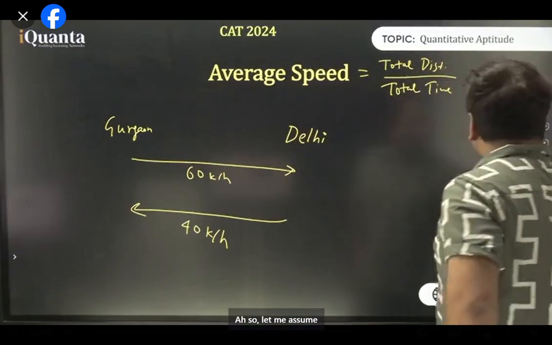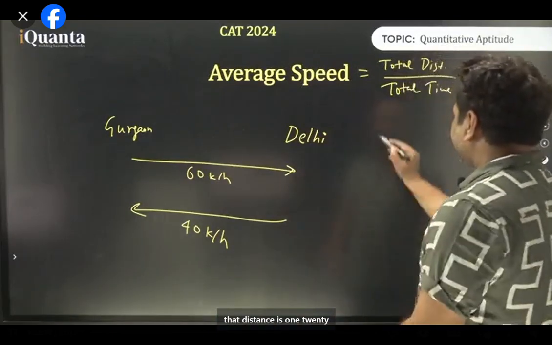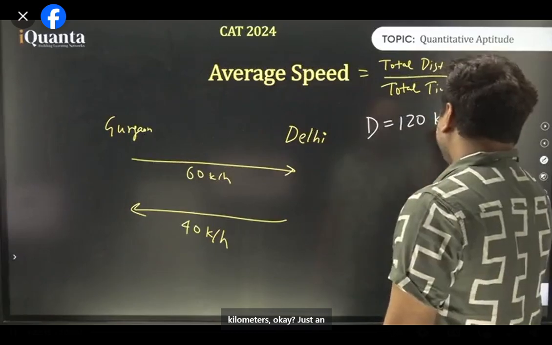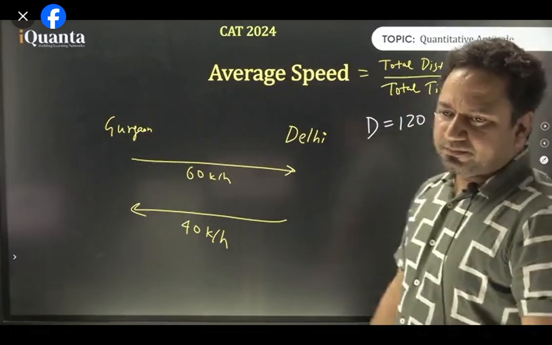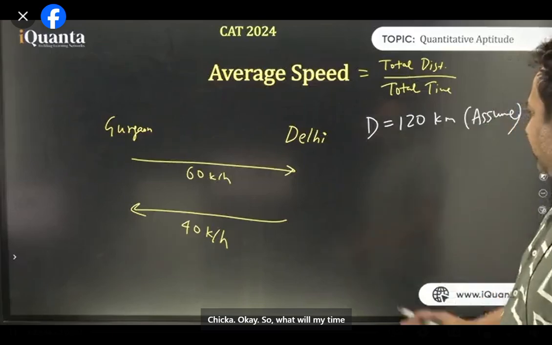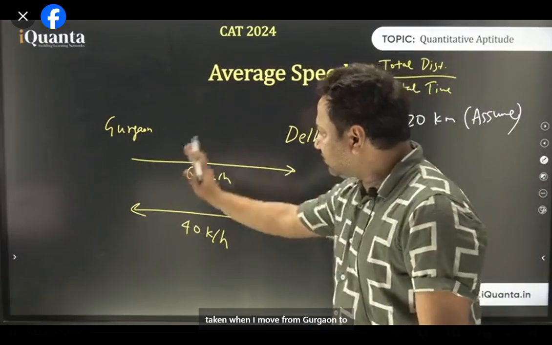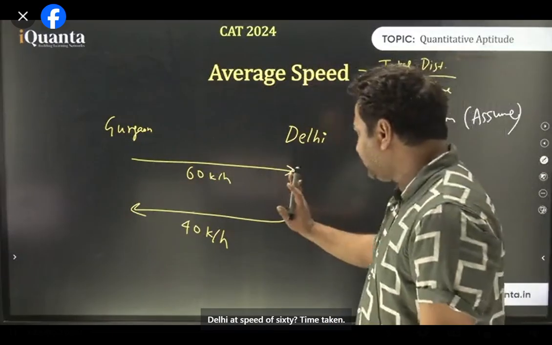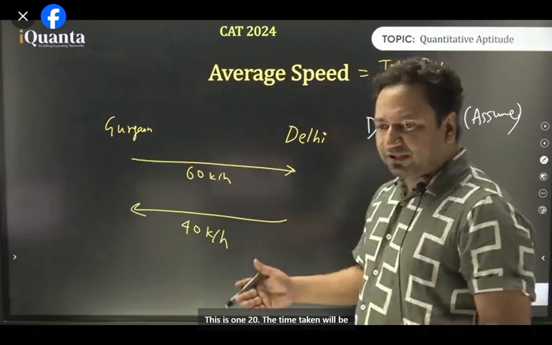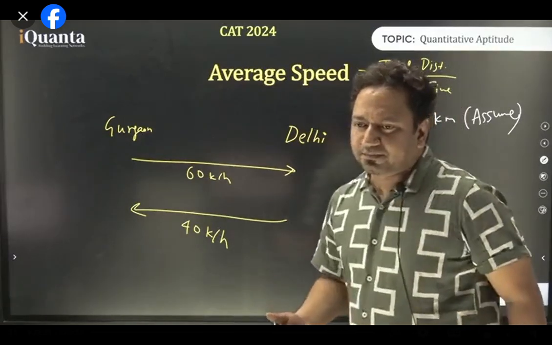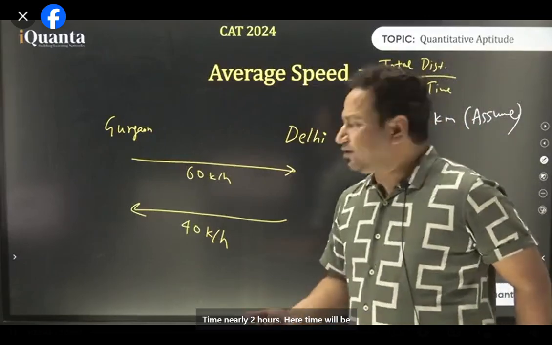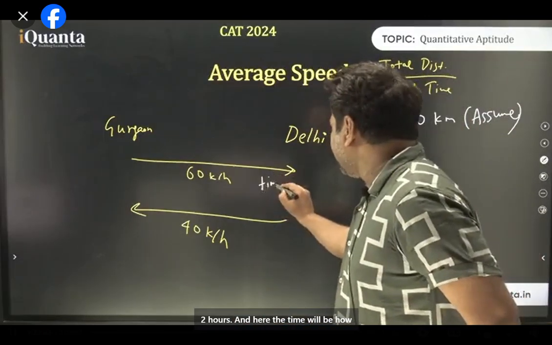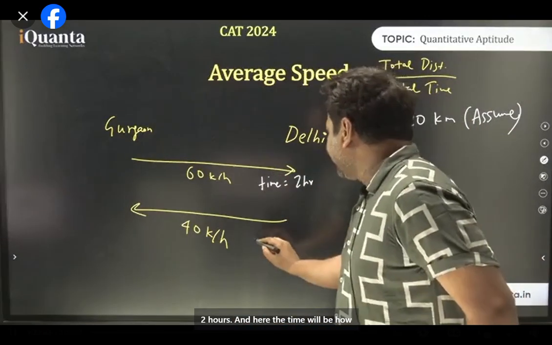Let us do it mathematically first, then I'll give you a real life example. Let me assume that the distance is 120 kilometers. Just an assumption. Any problem? So what will be my time taken when I move from Gurgaon to Delhi at a speed of 60? कितना हो जाएगा time taken? Distance is 120. The time taken will be 2 hours. Yes or no? Here the time will be 2 hours. And here the time will be how much?